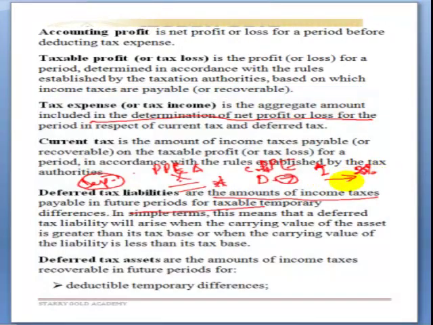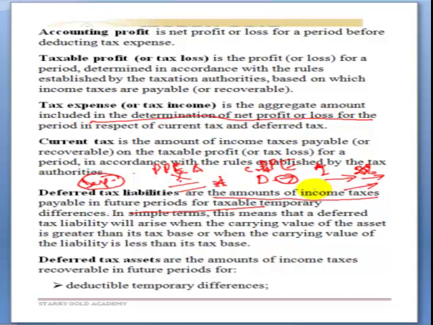Whatever it gives you is your deferred tax for that period. So any increase or decrease in it, the increase in it, will touch your income statement, which will be treated as part of your tax expense.